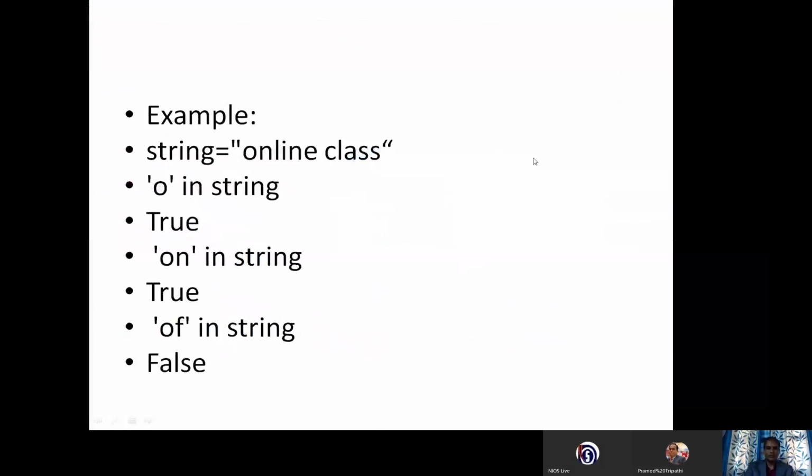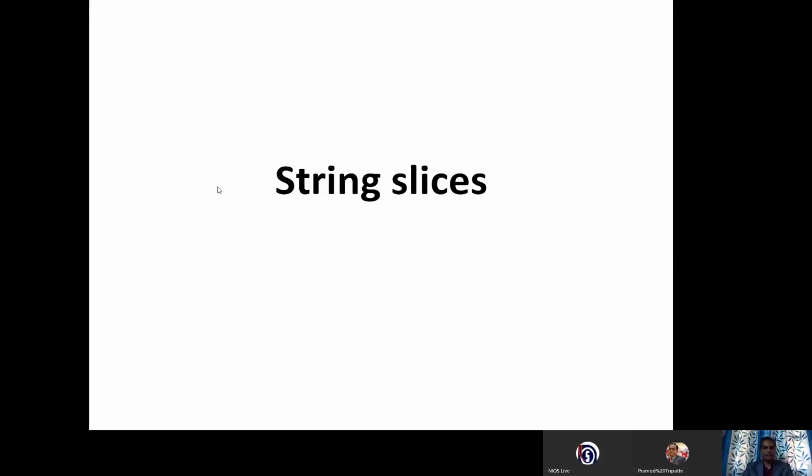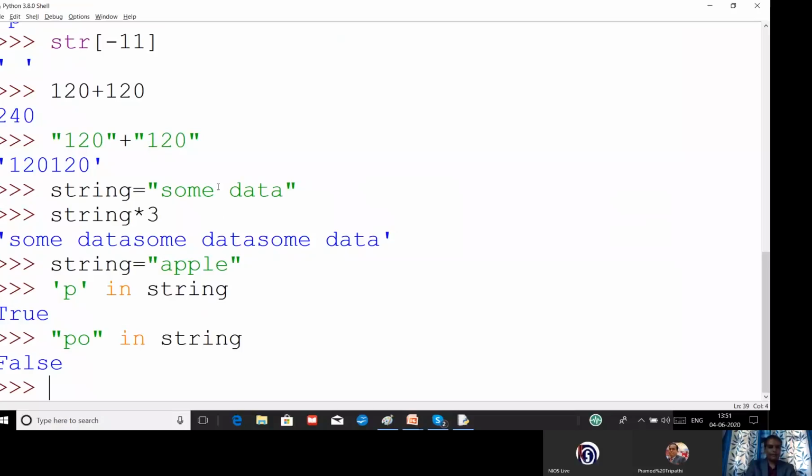Right. Not in operator. The same thing is there. If you understood the in operator, then definitely you will understand the not in operator. It will return true if the character or substring does not exist in the given string. If it is existing, then it will display false. Let us have an example. As you just saw, O in the string is displaying false. Let us give an example with O itself.